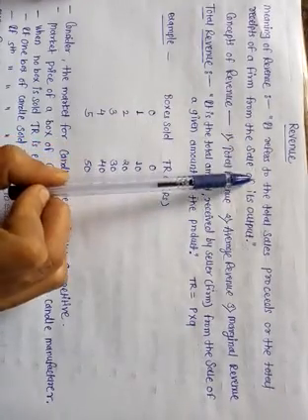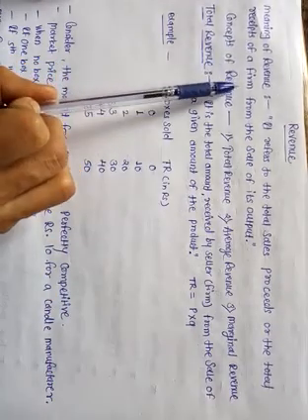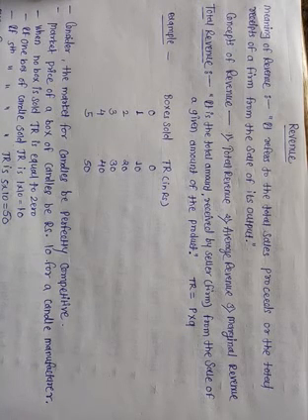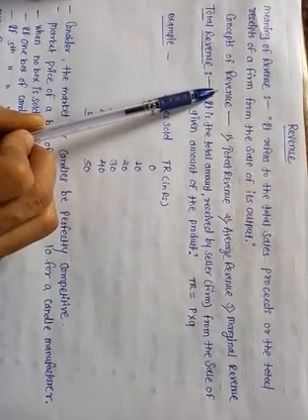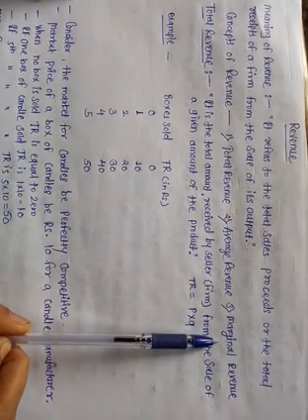Revenue refers to the total sales proceeds or the total receipts of a firm from the sale of its output. Revenue is the income which is generated from the business. Means a firm earns its revenue or its income how? By selling the good that it produces in the market. There are three concepts of revenue. First one total revenue, second one average revenue, and third one marginal revenue.